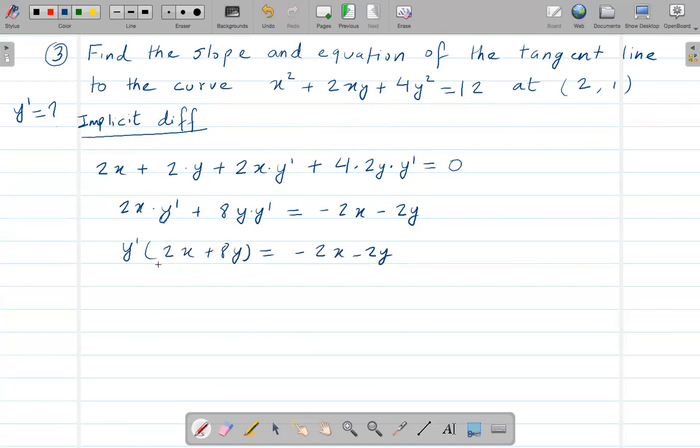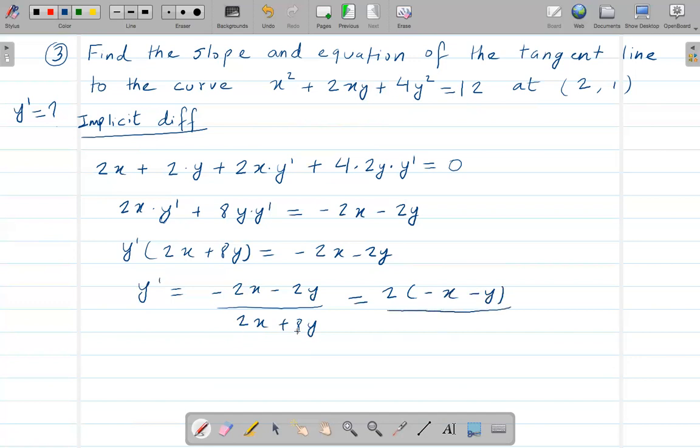And after this, just divide this whole thing on both sides. So y prime is negative 2x, negative 2y over 2x plus 8y. Or simply, since there is a 2 here, I can factor out 2, so there will be negative x, negative y inside the parentheses.